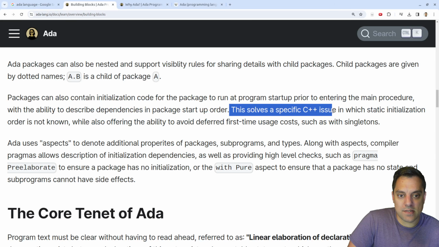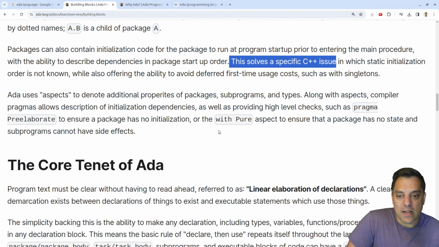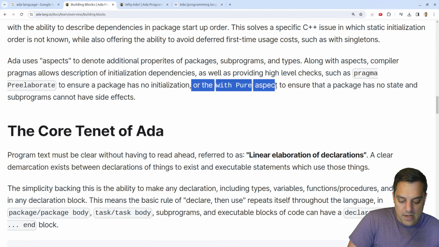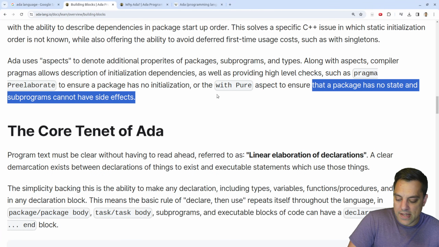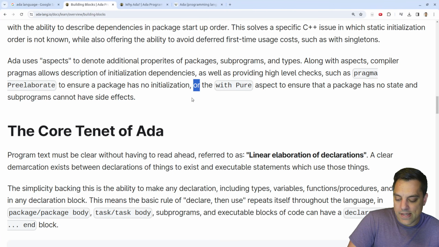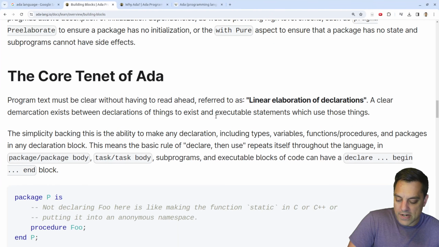The main issues here, because C++ has this issue. I think C++ is sort of fixing this with modules. But yeah, a lot of languages have thought about this. Okay, with the pure aspect, to ensure that package has no state and subprograms cannot have side effects. Yes, another feature from D, maybe D borrowed from Ada or vice versa, I don't know. But I like this here. I like these sort of contracts here.